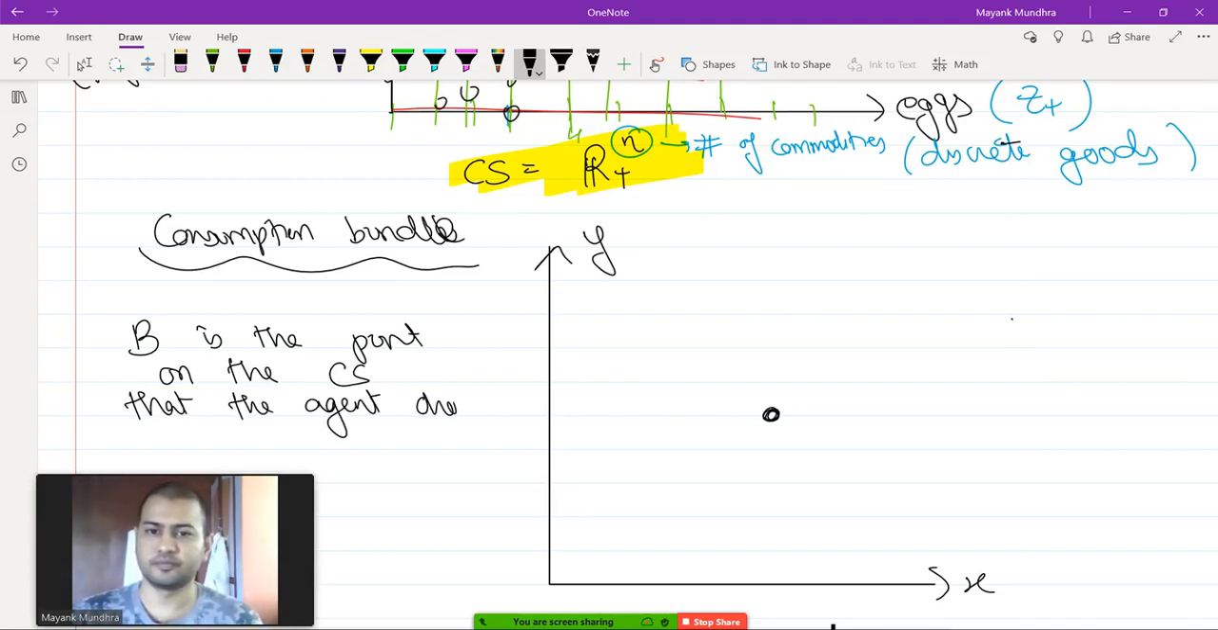Okay, so that's your consumption bundle. It could be a point like 4 comma 5. So let's say this agent decides to consume 4 units of x and 5 units of y. So 4 comma 5 becomes the consumption bundle. Okay.